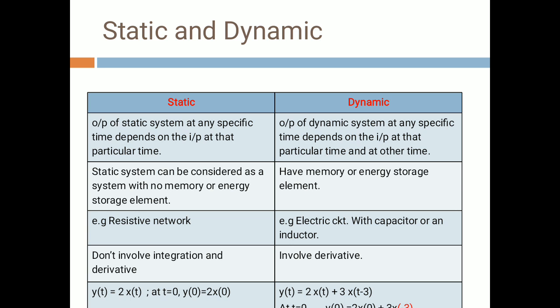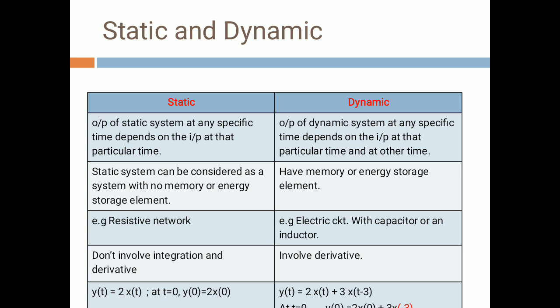So here if I put the value of t is equal to 0, what do I get? y(0) is equal to 2x(0) plus 3x(minus 3). So here I am not getting the output which depends totally on the time t is equal to 0.